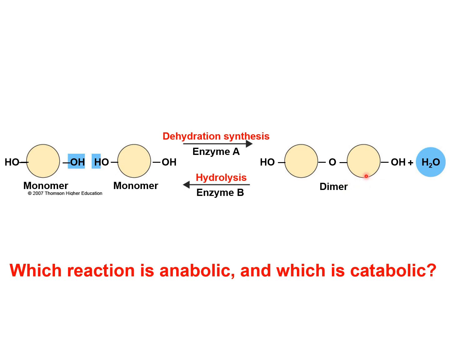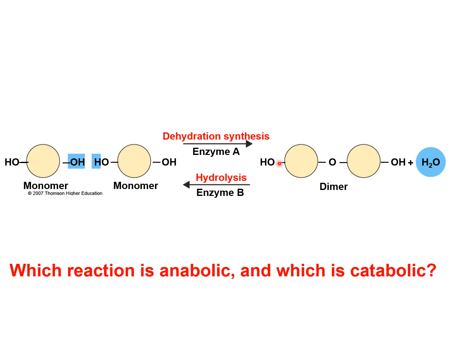And then if we do the reverse reaction where we take this larger molecule and we do a hydrolysis reaction, remember lyse means to split or break apart, and so we add water. We use the help of an enzyme to speed up our reaction here. And now we break this larger molecule into two smaller molecules, these two monomers here.